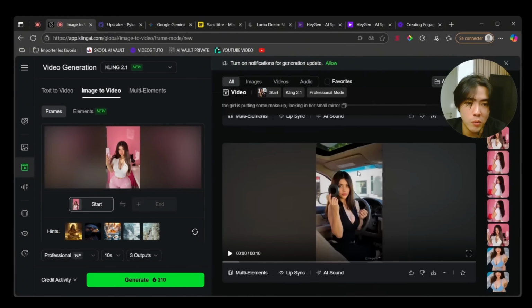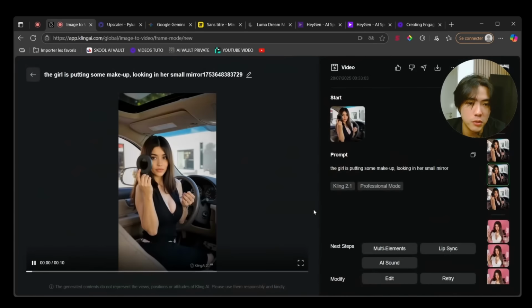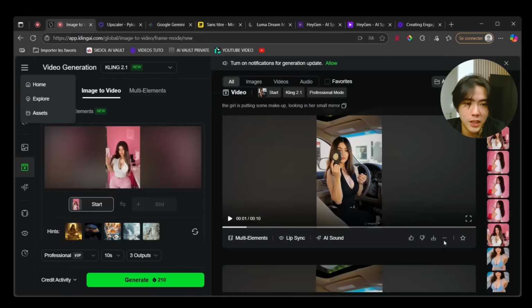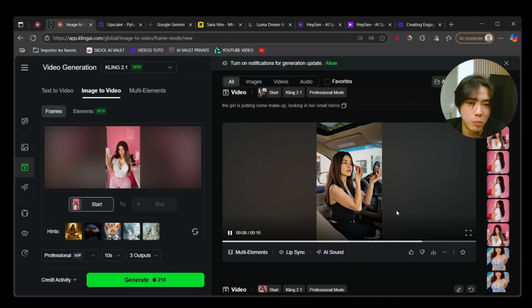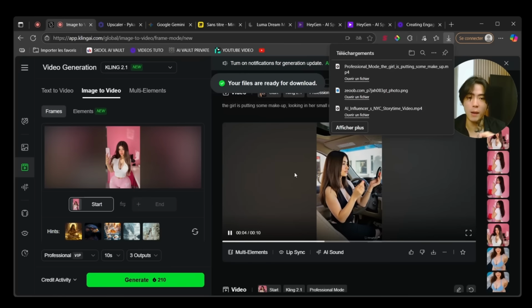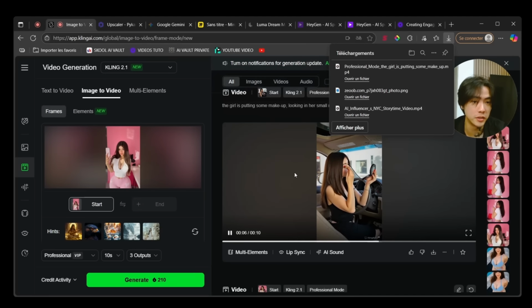Okay, this one is not working because she's looking at the camera. That's why I generate multiple results. Let's see from this. Okay, this is good because this feels like she doesn't know she's been recorded. So this one is pretty cool. Let me download it. Oh, this one is perfect. Nice. So now we'll fake it, and I'm going to show you how that works on Instagram.